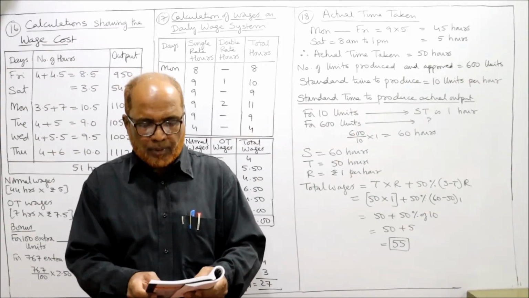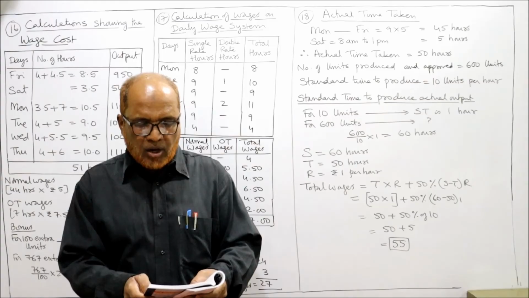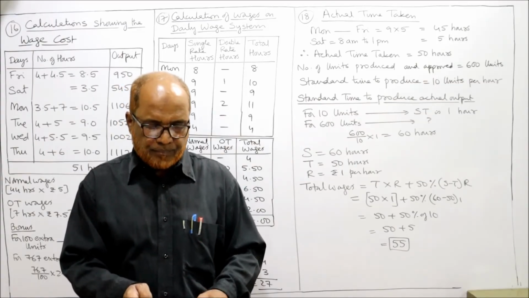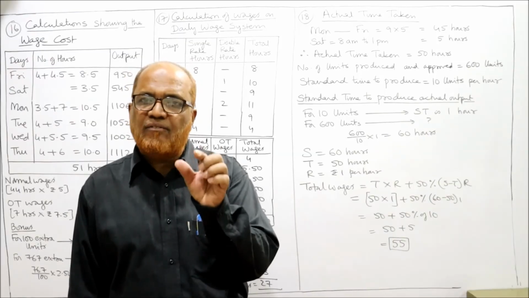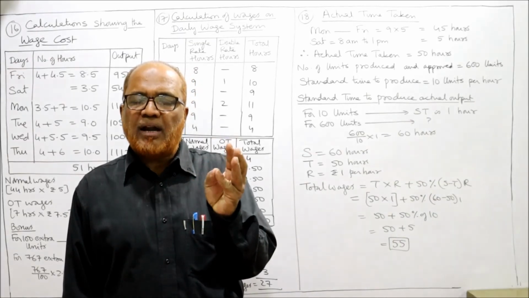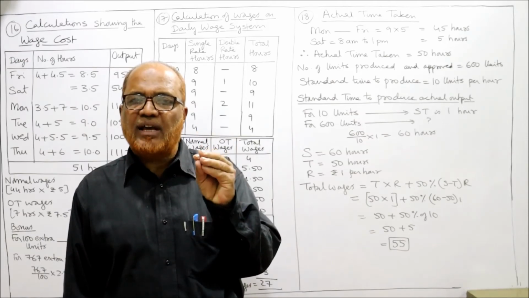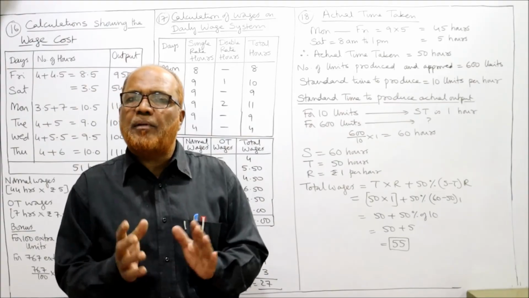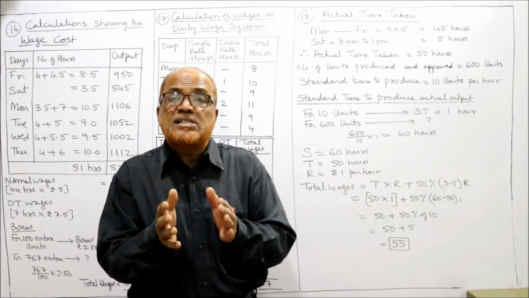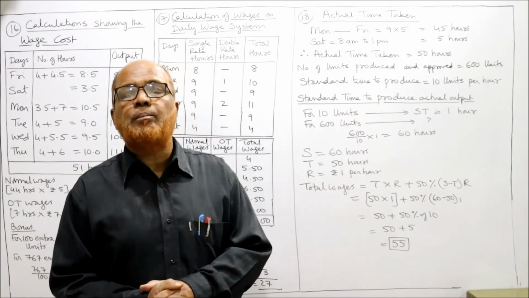In the beginning we have done such problems. Assume that the employee worked for 9 hours a day and no overtime work. So we have to assume every day he has worked for 9 hours. That means Monday, Tuesday, Wednesday, Thursday, Friday, these 5 days he has worked for 9 hours, because it is given in the problem. But on Saturday he has not worked 9 hours. He finished the job at 1 pm.